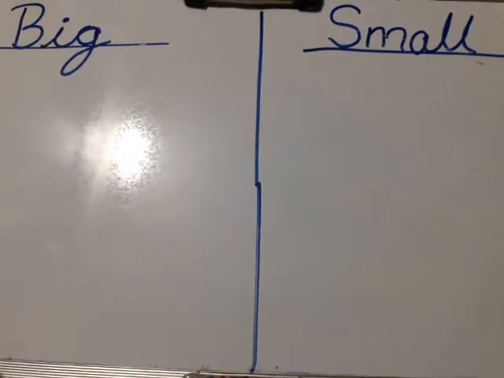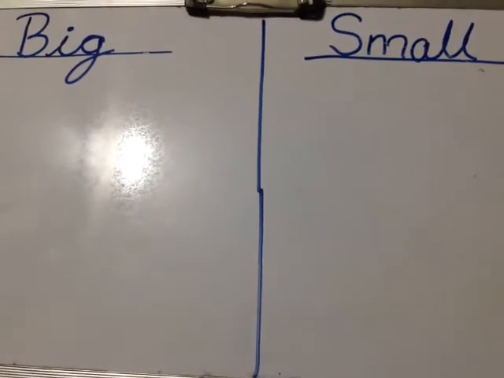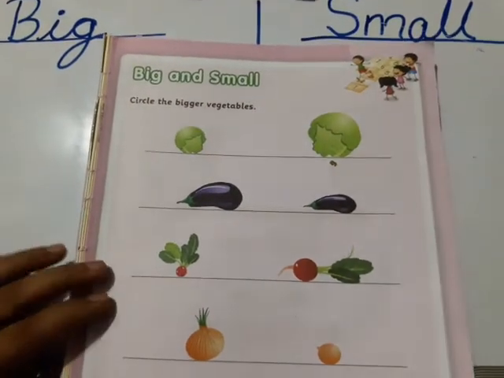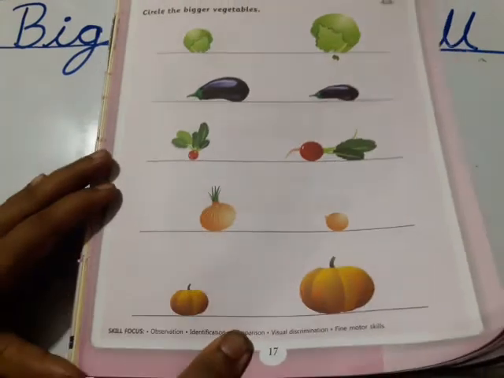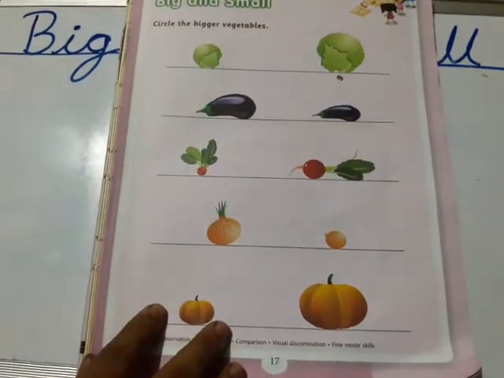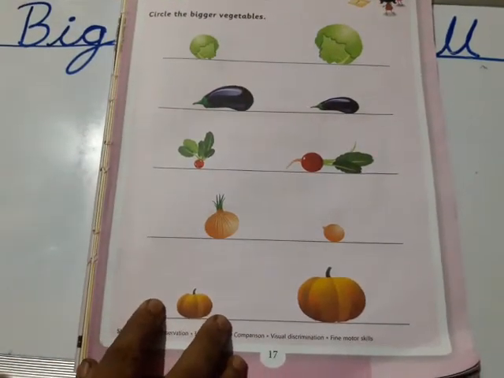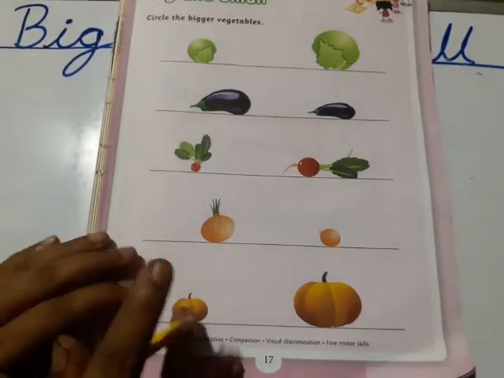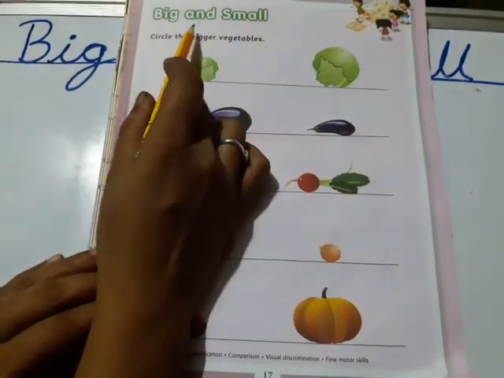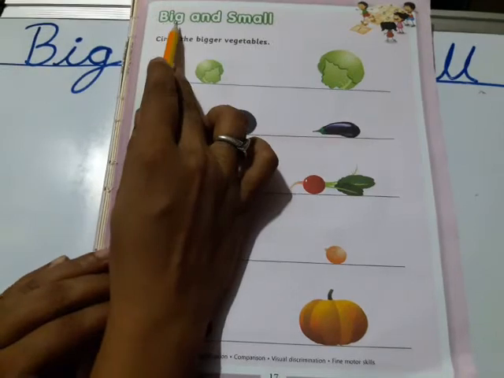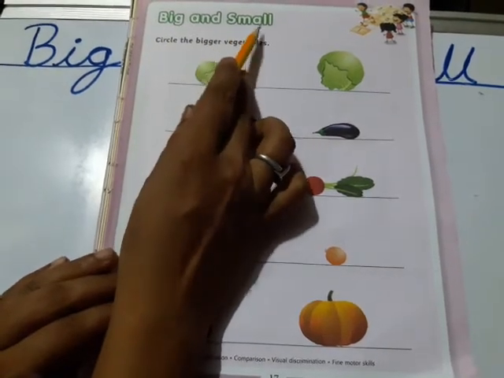Now I'm going to show you some vegetables which are big and small. Now here there are some vegetables. Big and small. B-I-G, big. S-M-A-L-L, small.